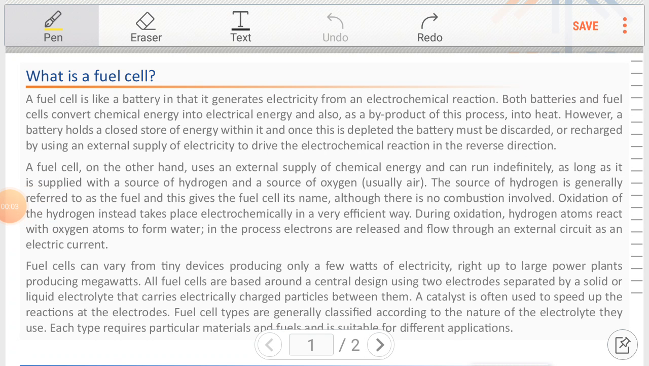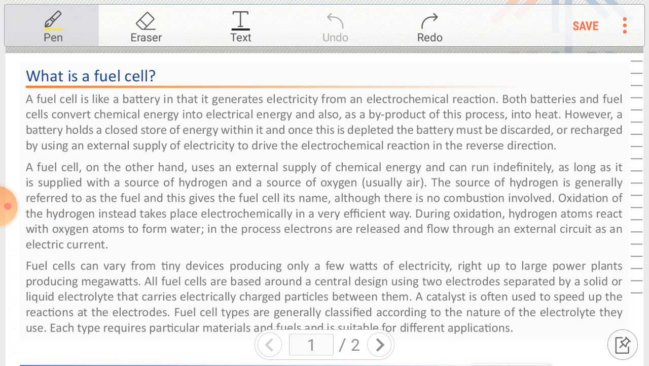Today we discuss fuel cells. A fuel cell is like a battery in that it generates electricity from an electrochemical reaction. The difference between a battery and a fuel cell is that in a battery there is a bidirectional process, from electrical to chemical energy and from chemical to electrical, but in a fuel cell there is only one direction of energy flow, from chemical reaction to electrical energy generation.